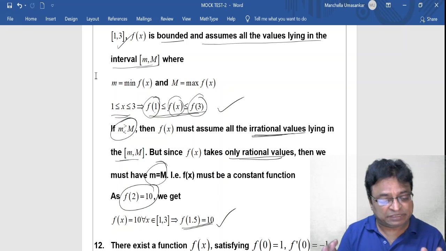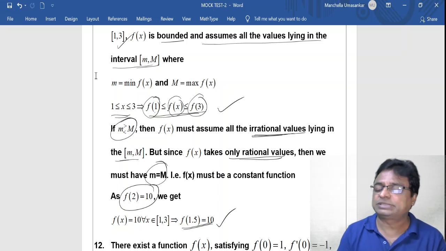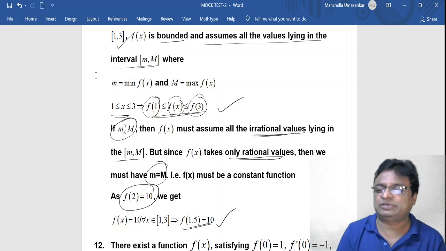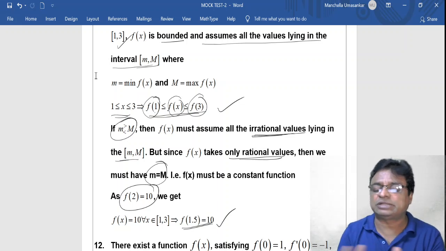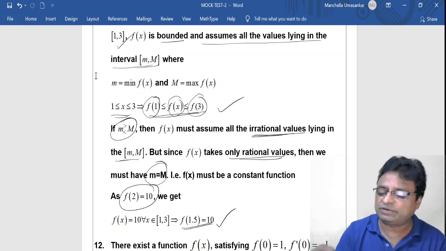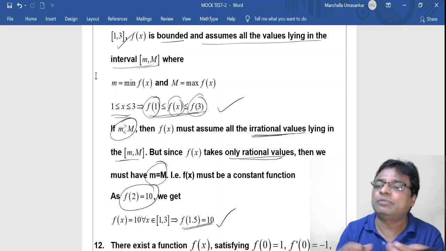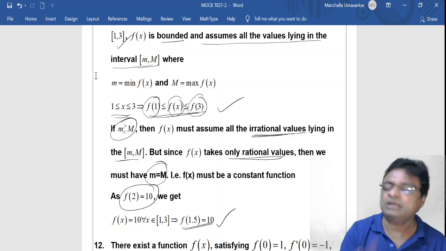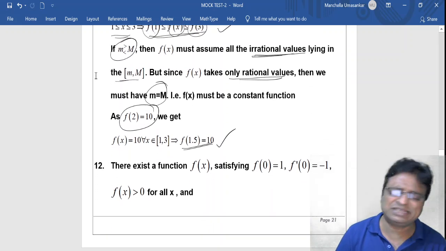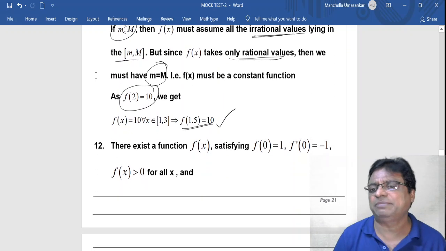Between two numbers, obviously there exist infinitely many rational and irrational numbers. But from the hypothesis, what is given? f assumes only rational values. So this is possible only if the two numbers are equal, that is, the greatest value and the least value are both equal. Both being equal means the function should be a constant one. Since it is constant, the answer is this one. So like this, we may expect beautiful problems.